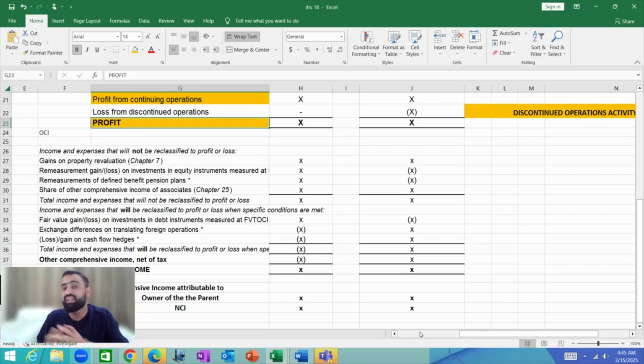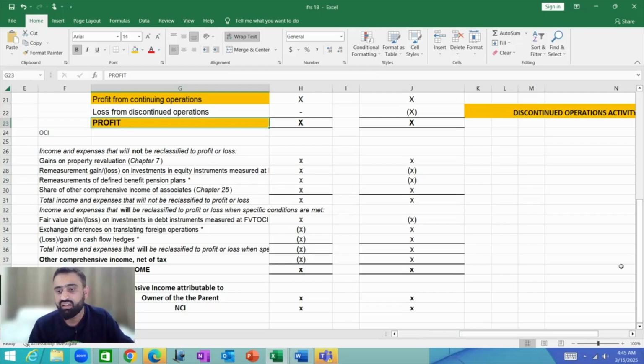Similarly, in case of hedge accounting, in some scenarios, the gain or losses which we have reported in OCI are reclassified to profit and loss account. So that would be the presentation of profit and loss and other comprehensive income.